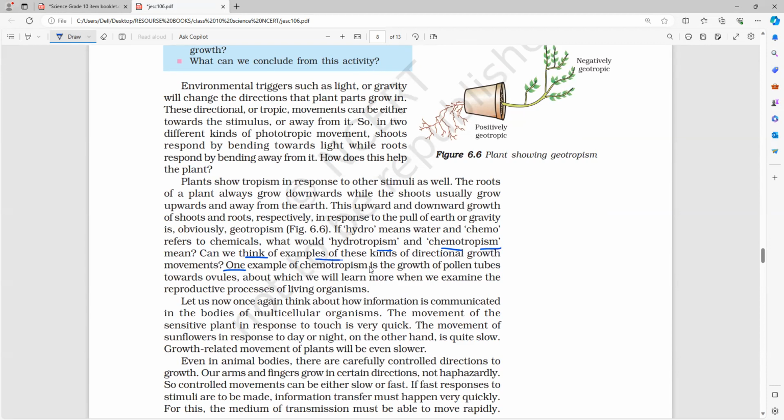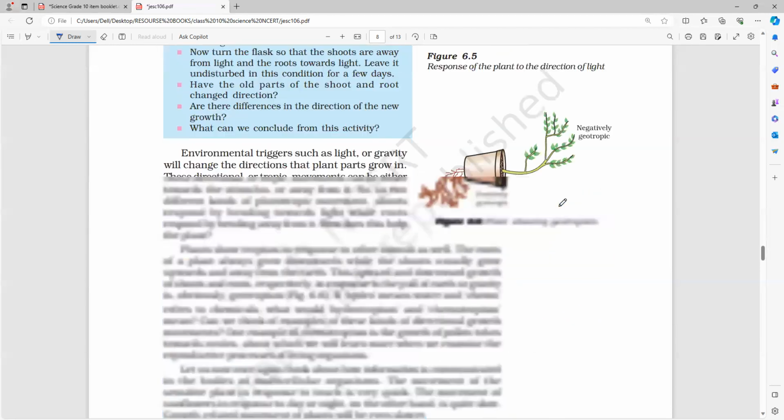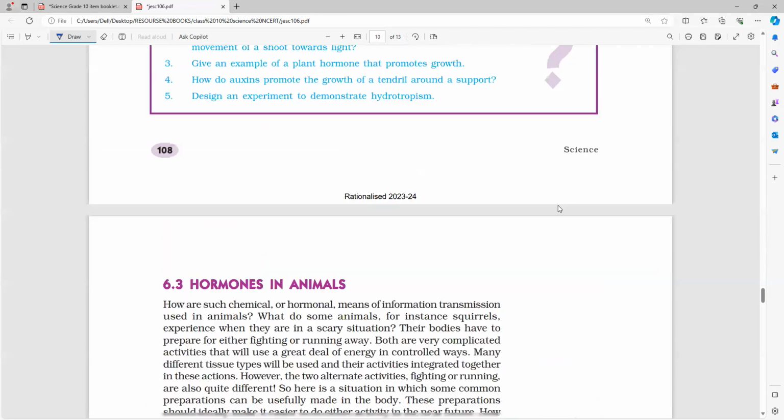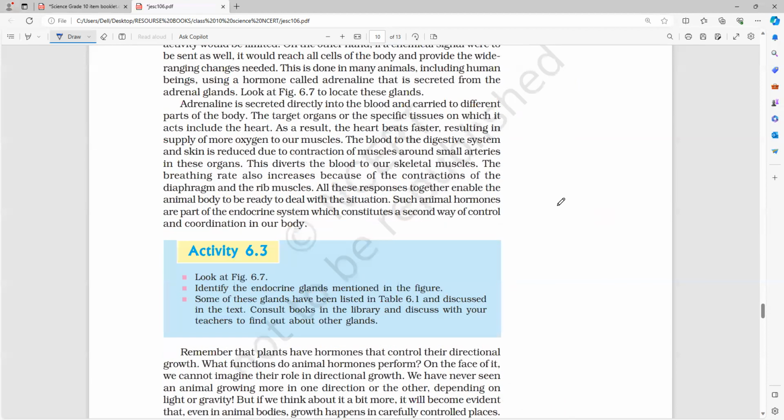So can we think of examples of these kinds of directional growth movements? One example of chemotropism is the growth of pollen tubes towards the ovules, about which we will learn more when we examine the reproductive processes of living organisms. So we all discussed that. Okay. Already the growth hormone. I think double fertilization, that fertilization will come. Flower. Am I right, everybody?